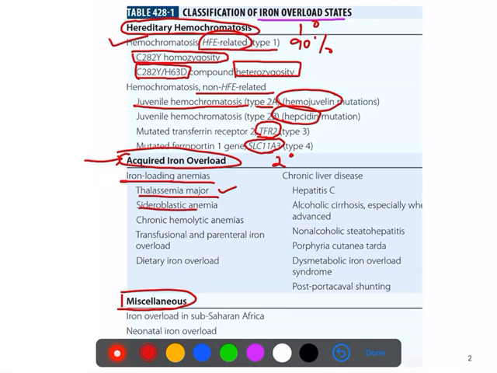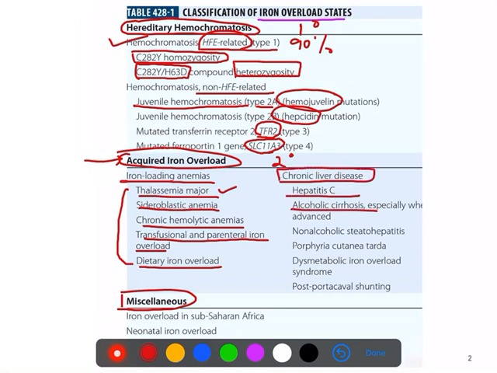Also patients with sideroblastic anemia, chronic hemolytic anemia, and sometimes transfusional parenteral iron therapy and dietary iron overload can lead to iron overload. And also chronic liver disease can build up iron in the body, for example hepatitis C infection, alcoholic cirrhosis, non-alcoholic steatohepatitis, that is NASH. Porphyria cutanea tarda can lead to the iron overload in the body, and some other causes also there.